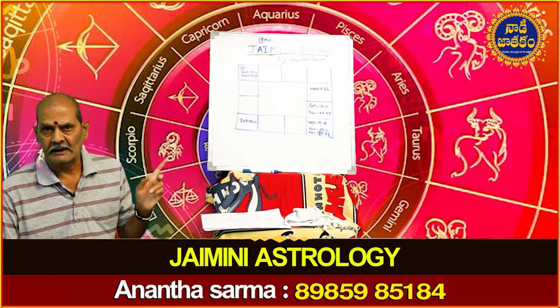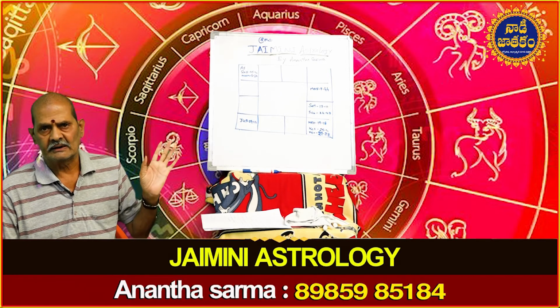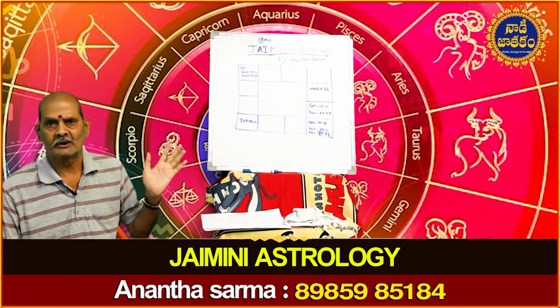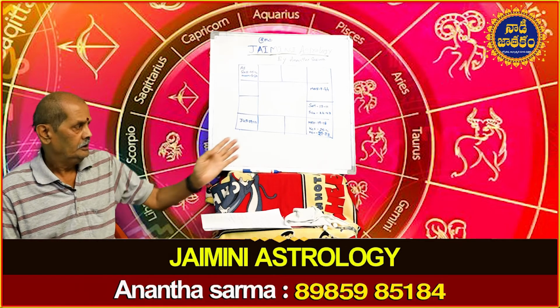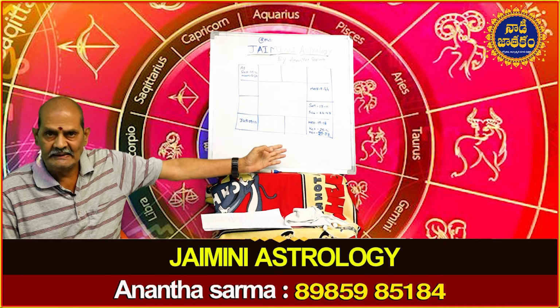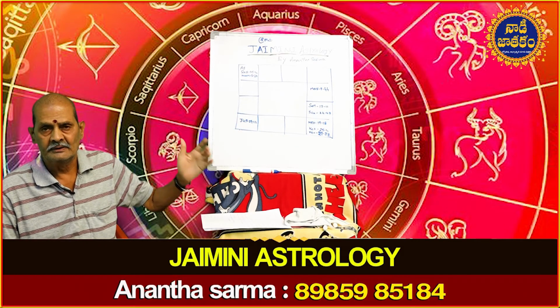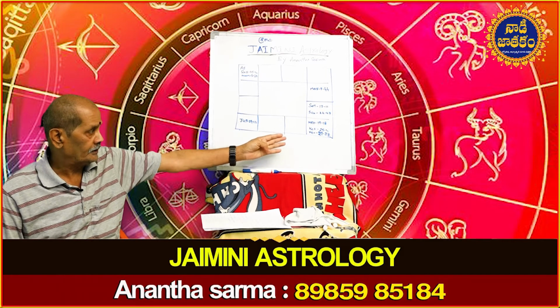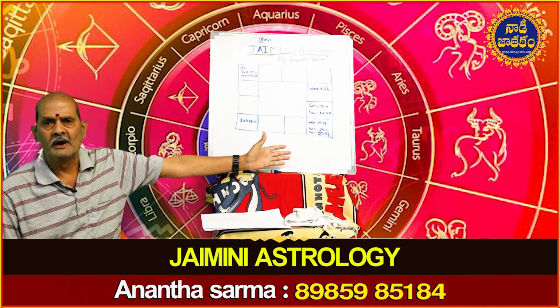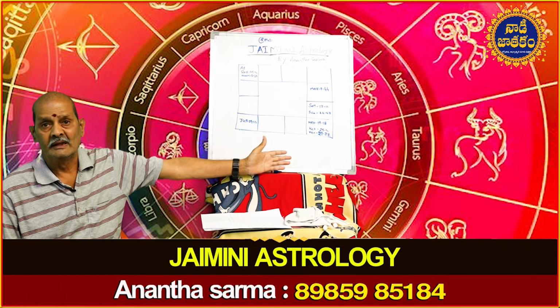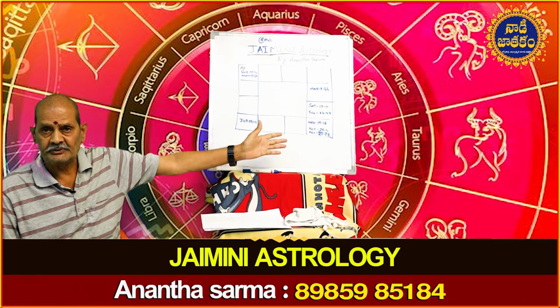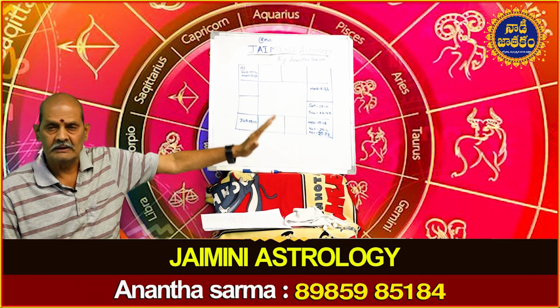Here on the contrary, in Jaimini, these Karakas differ from horoscope to horoscope. So in this horoscope, as Venus is in 29 degrees and 37 minutes, we call him Atma Karaka. In another horoscope, Venus may be on 5 degrees or so. Then he may come in the 6th place or 5th place in that horoscope.